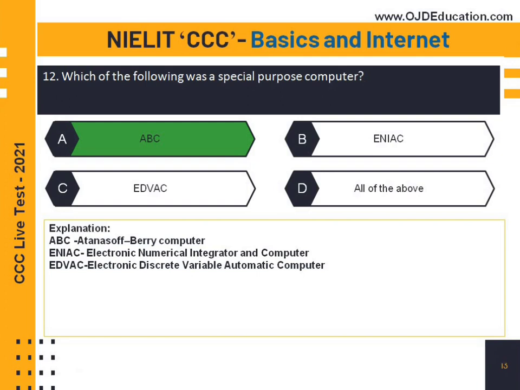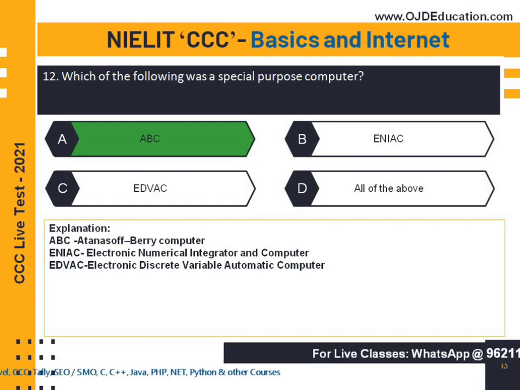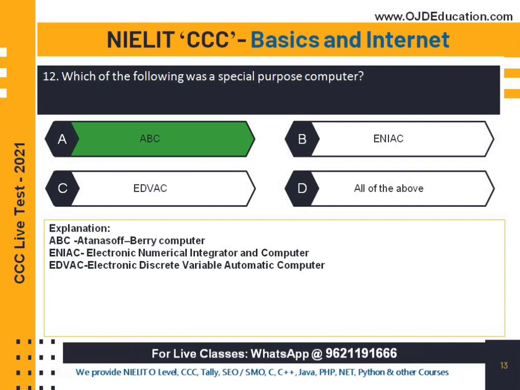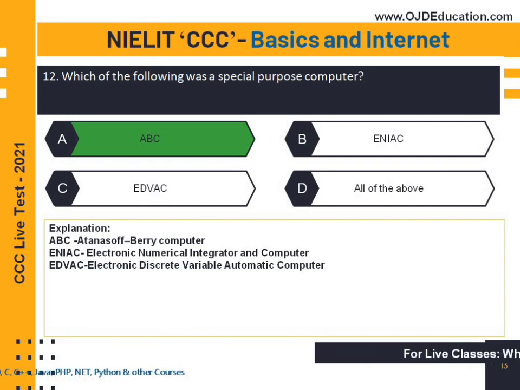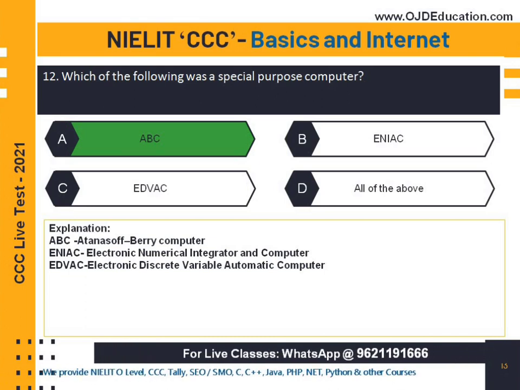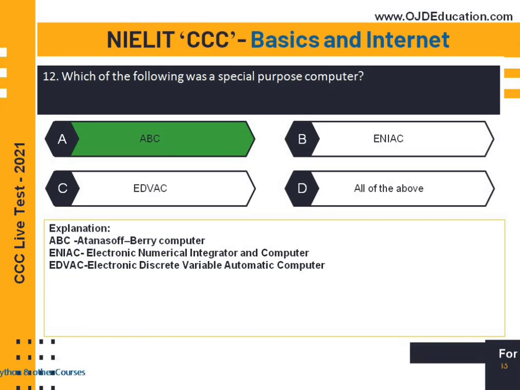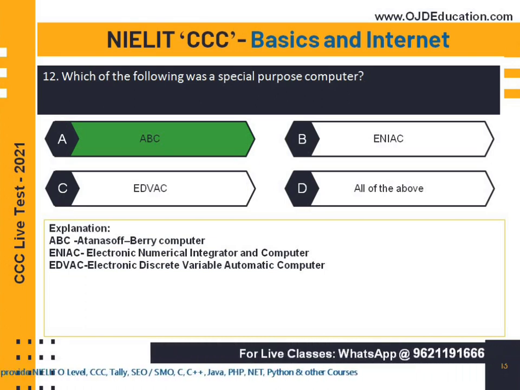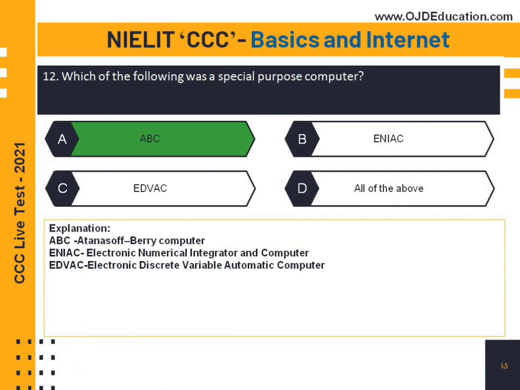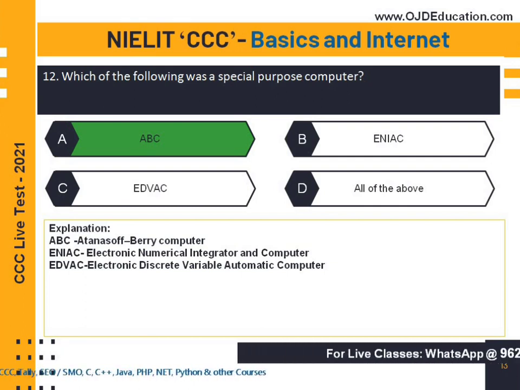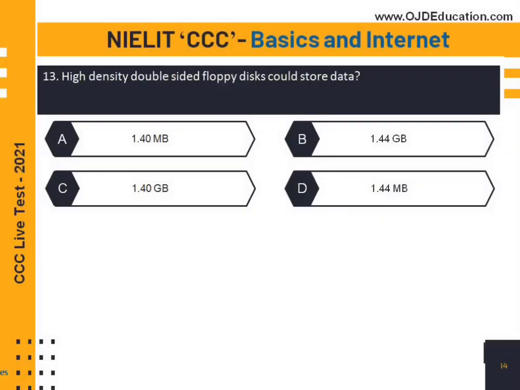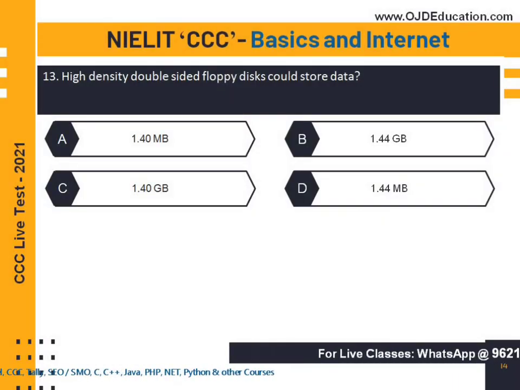ENIAC stands for Electronic Numerical Integrator and Computer. EDVAC stands for Electronic Discrete Variable Automatic Computer. I hope you understand what a special purpose computer is and why we use it. That is ABC, the special purpose computer. Now let's move on to the next slide.